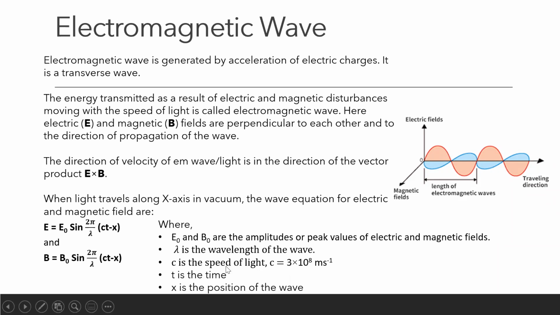So what is x? x is the position of the wave because the position of the wave is changing along the x-axis. It is traveling along the x-axis. Now, if the wave was traveling along the y-axis, then here the variable will be y. Okay, so this is the wave equation that represents the electric field and magnetic field. Is it clear to you?